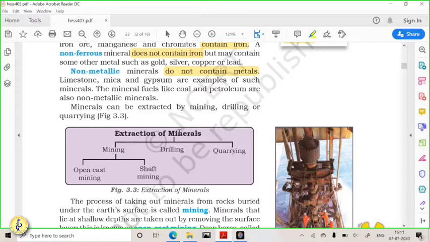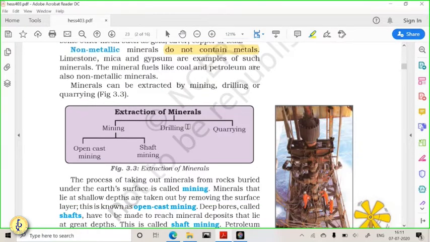Okay, so if you want to use the mineral, definitely you have to extract the minerals. So there are three ways of extraction, three ways you can take out the minerals from the earth. First is by mining. We have huge mines: you have coal mines, you have copper mines, you have gold mines.